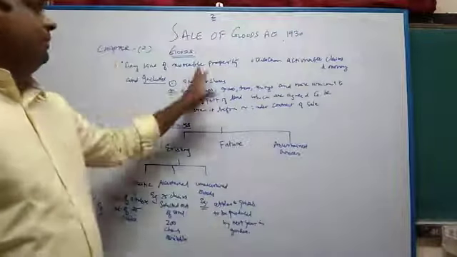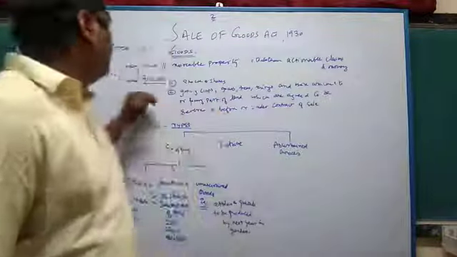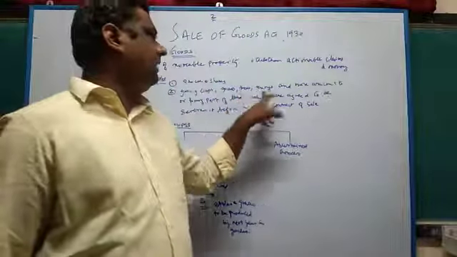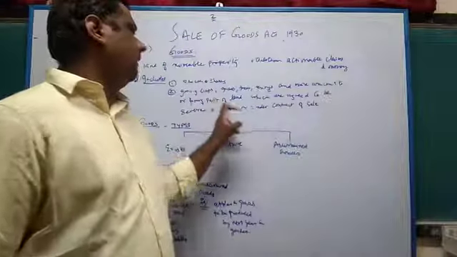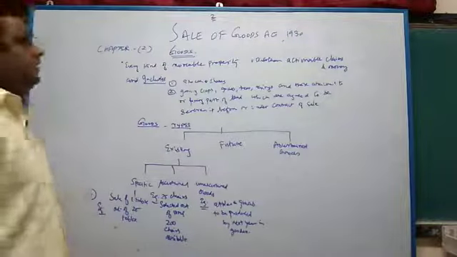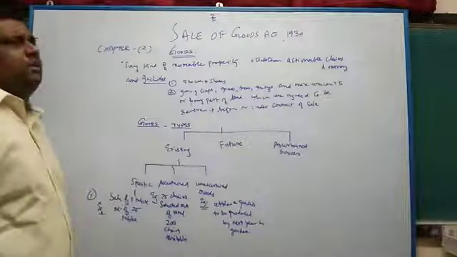So it is every kind of movable property other than actionable claims and money, and includes stocks and shares, growing crops, grasses, trees and things attached to or forming part of the land which are agreed to be severed before sale or under the contract of sale. So this is the definition of the term goods. It will be very, very clear.